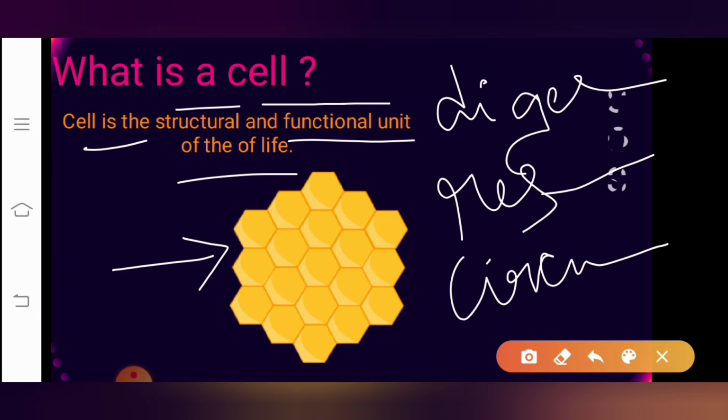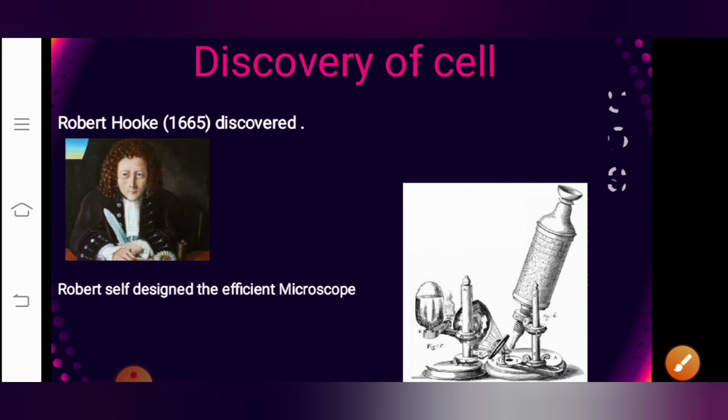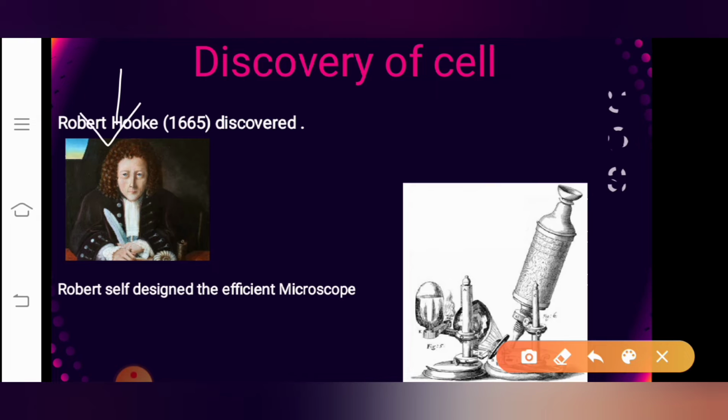So before that, there is one more question, that is how the cell was discovered. We were understanding about cell, but we should also understand how the cell was discovered. It is very interesting to know the discovery of cell. So what happened was there was a scientist by the name Robert Hooke. There was a scientist by the name called Robert Hooke. Around 1665, Robert Hooke discovered the cell, and he was the first person to discover the cell.